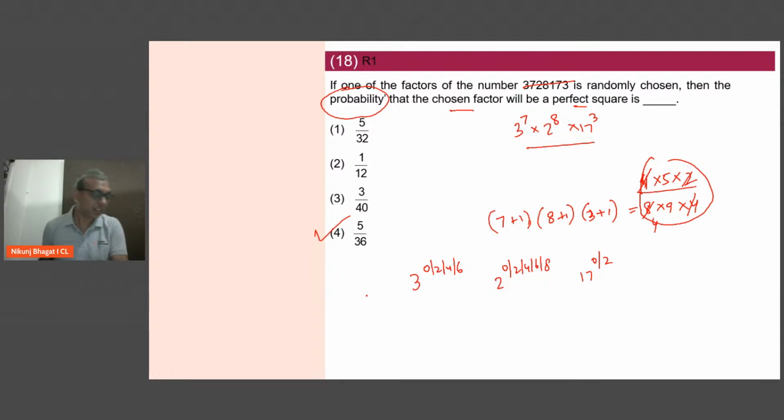Why have we taken 6? 6 कहाँ लिया था मैंने? Even powers are required, no? So till 7th I can go for 3. So I took 0, 2, 4, 6.